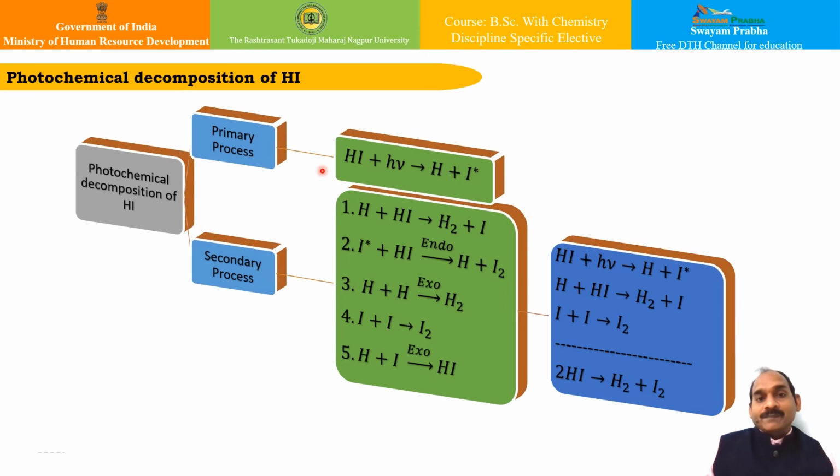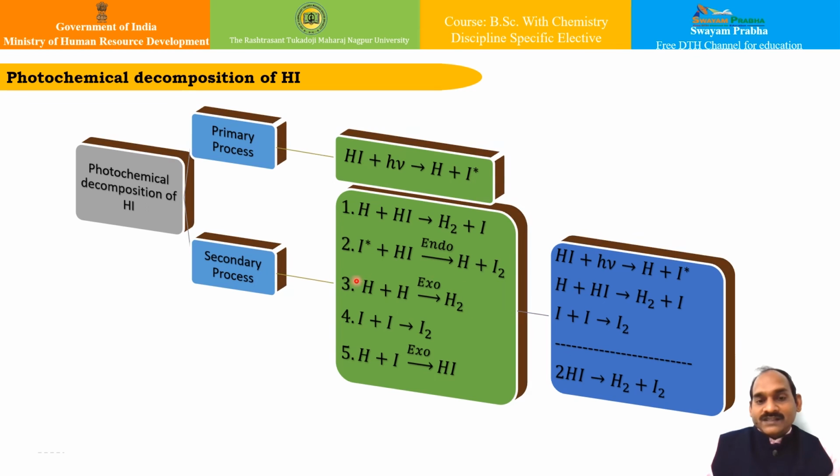Whereas the secondary step is actually comprising of this particular mechanism. The product of the primary process is used in this mechanism, and it follows this path: out of all these reactions, if you see, H plus HI will give you H2 plus I, and then this photochemically activated I will lead to this particular endothermic reaction.